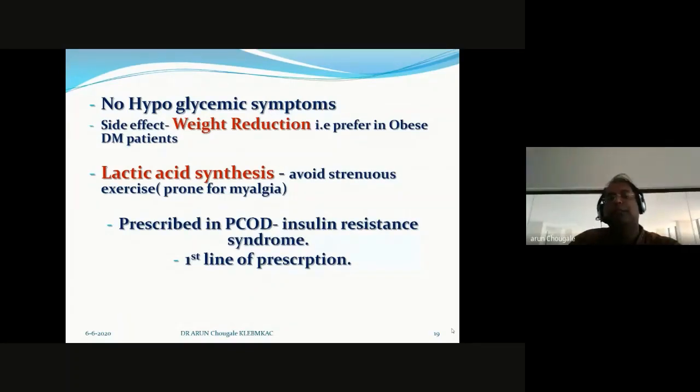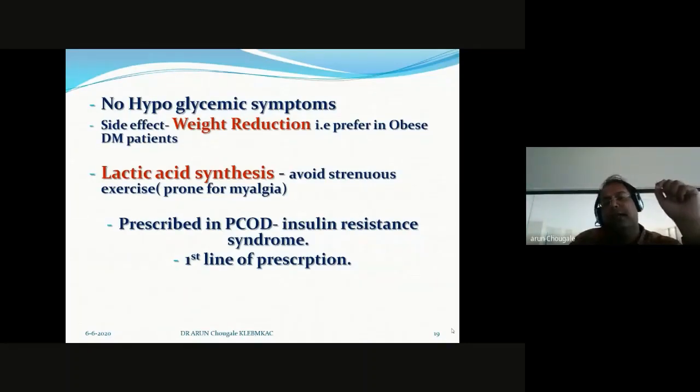The side effect of metformin is weight reduction. This is very important for us in deciding where to prescribe metformin. Since its side effect is weight reduction, it is preferably prescribed in obese diabetic patients. Keep it in your mind. Don't prescribe or consider metformin in a low BMI patient. Consider metformin in normal BMI or raised BMI patients, because the side effect of metformin is weight reduction. Sthula prameha, metformin. Because of its side effect, you have to consider this.